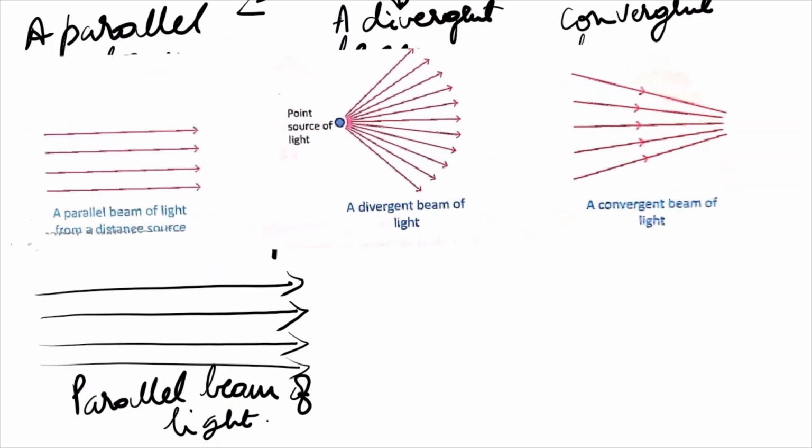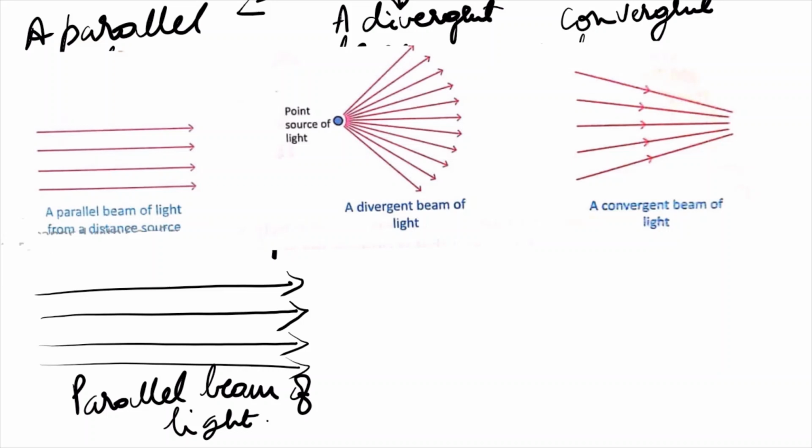Now the second one is a divergent beam of light. That is light rays coming from a point source of light. This is a point source of light. Light rays which come from a point source of light at a finite distance need not be very far off. It has to be at a finite distance, and the rays spread out in this manner.